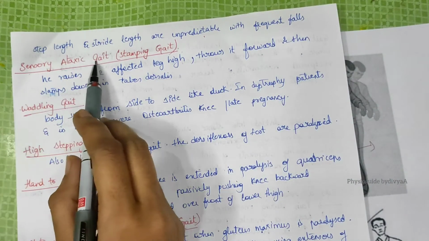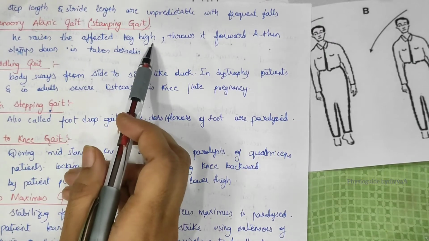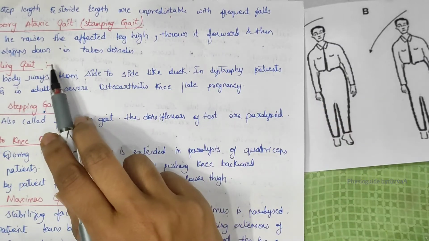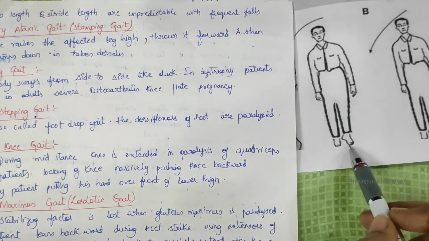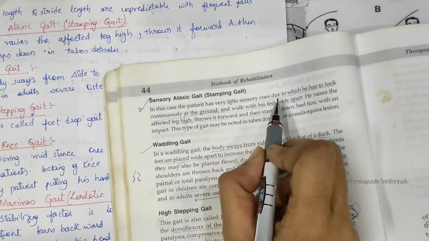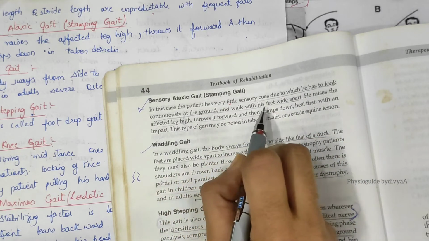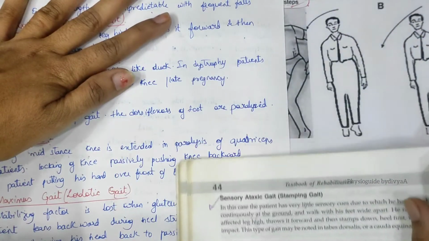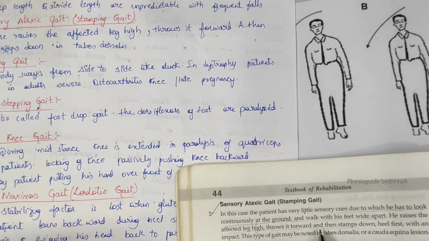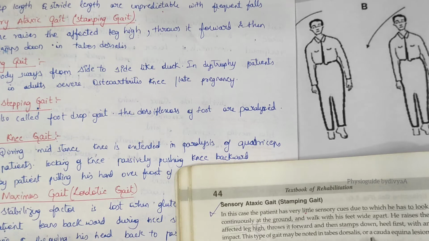Now the next one, sensory ataxic gait. In this gait, he raises the affected leg high and throws it forward, and then stamps down. Now we'll see clearly from the textbook. In this case, the patient has very little sensation, due to which he has to look continuously at the ground and walk with his feet wide apart, like this. He raises the affected leg high, throws it forward, and then stamps down heel first with an impact. This type of gait may be noted in tabes dorsalis.